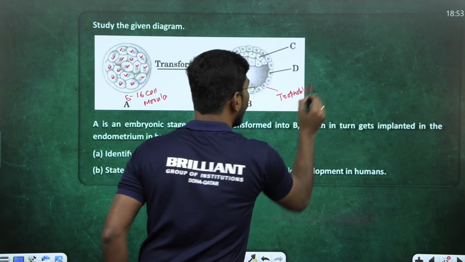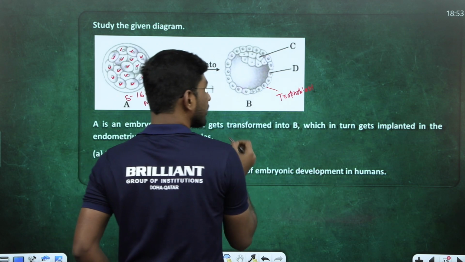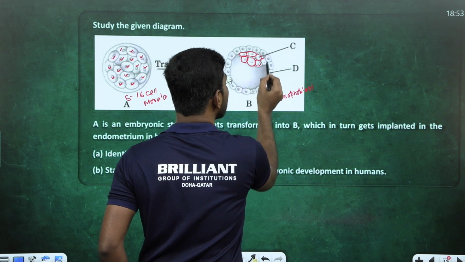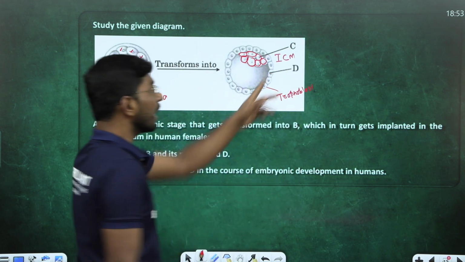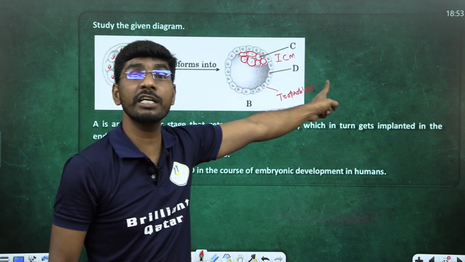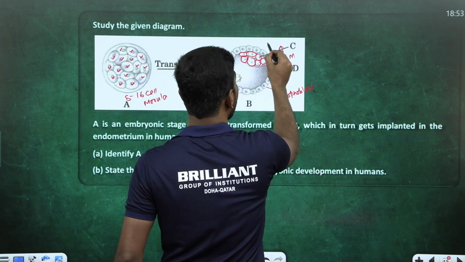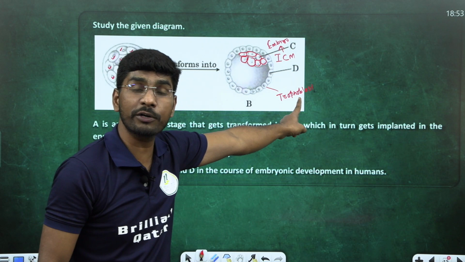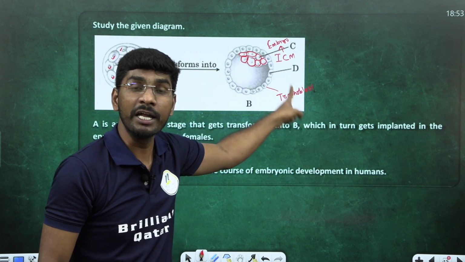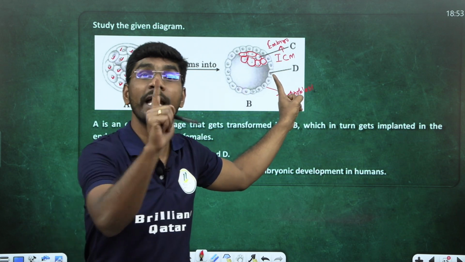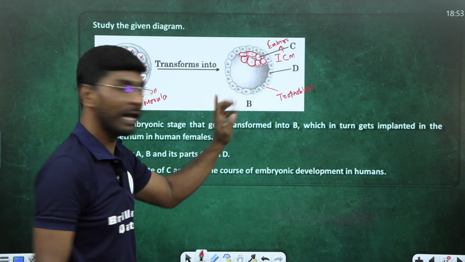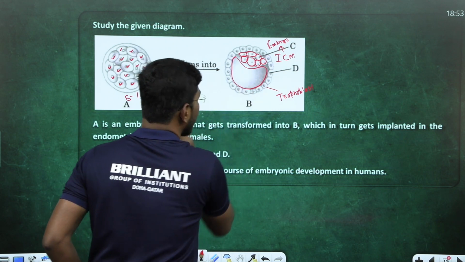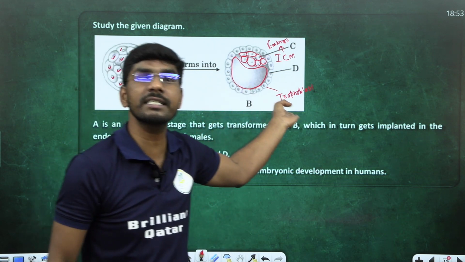Trophoblast cells are called trophectodermal cells. These bigger cells inside, the blastomeres, are called what? Tell me. ICM. What does ICM stand for? Inner cell mass. The inner cell mass differentiates into the embryo. Remember all of you, embryo. Trophoblast or trophectodermal cells will form the placenta. It will attach to what? The endometrium. And if you see the cavity, this stage is called the blastocyst stage.